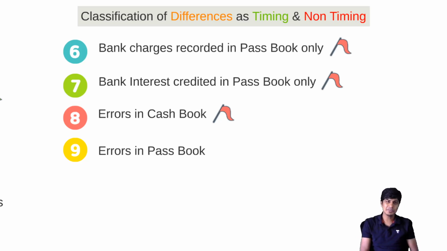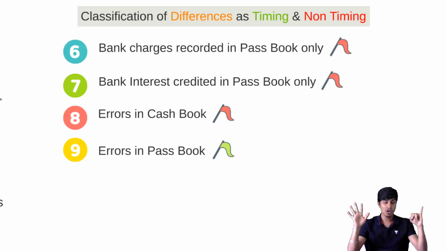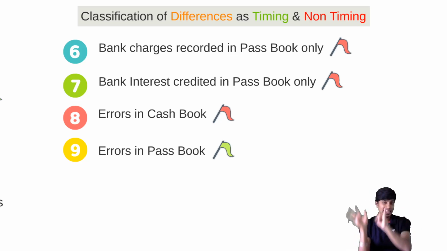Yeah, if there is an error in passbook, the banker has to correct it, not us. All we can do is write a letter. Writing a letter is not a transaction. So this is a timing difference. So direct deposit by customer, bank charges not recorded, bank interest not recorded, direct payments made by bank, receipts directly collected by bank, errors in cash book. All these are adjusting errors or non-timing differences requiring adjustment in adjusted cash book.